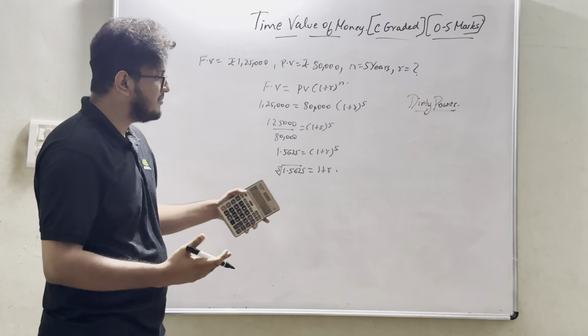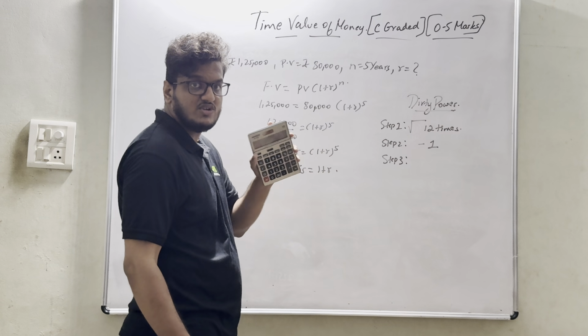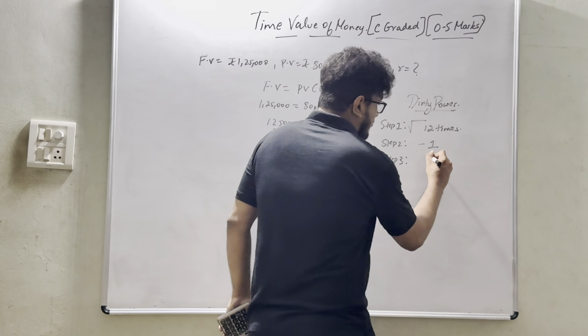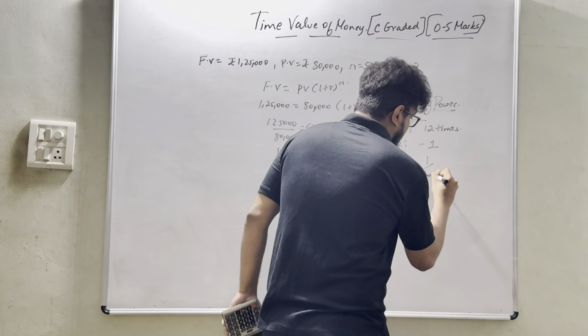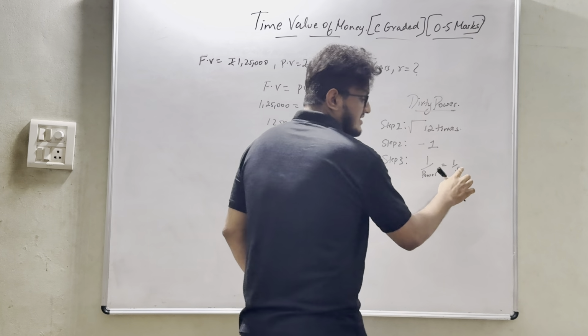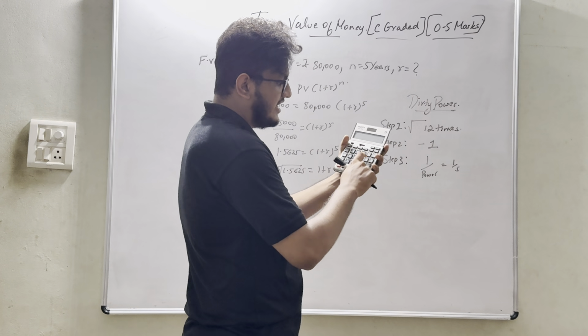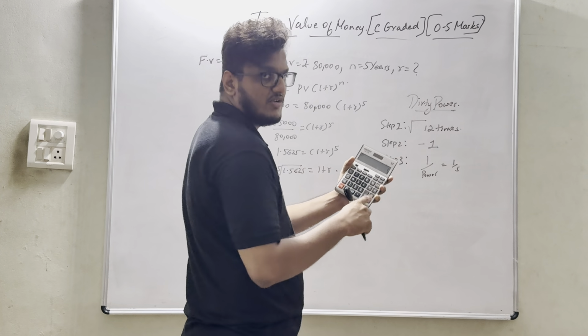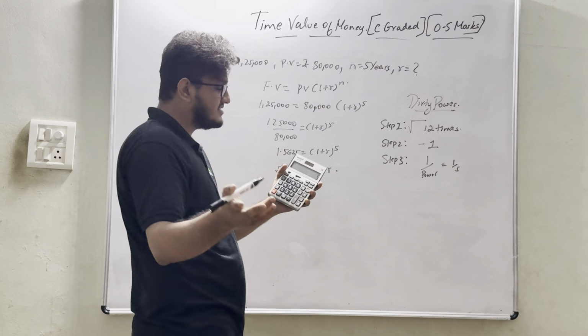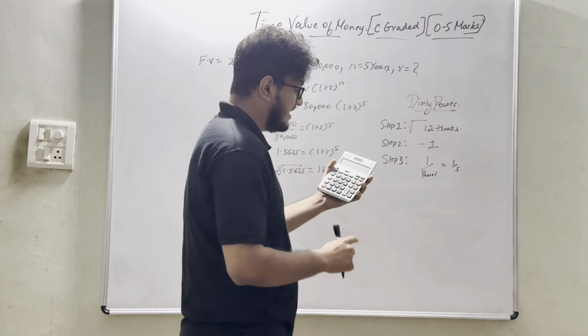So minus 1. Make sure in your calculator it is 1 only, it should be showing 1. Okay, step 3: 1 divided by power. Power is nothing but n, so in this question it is 5. So 1 divided by 5 in this question. You need not press into, you can directly do it as divided by 5.